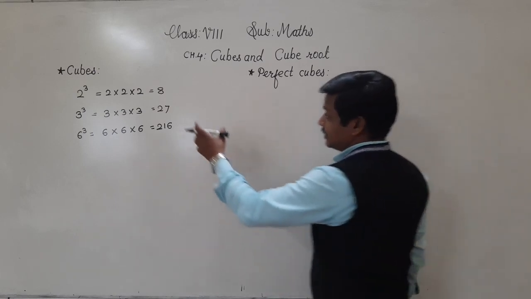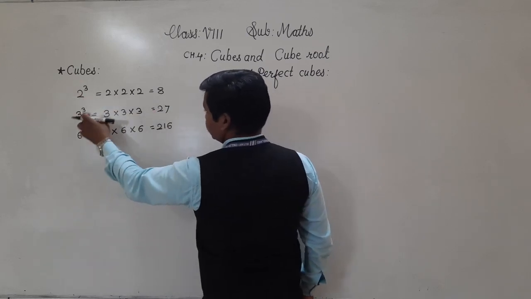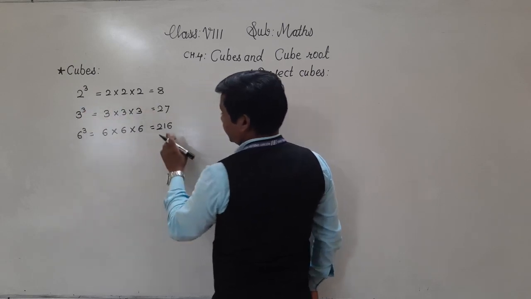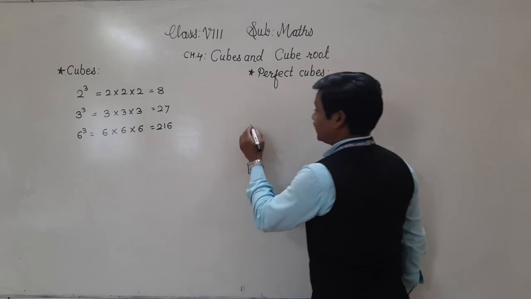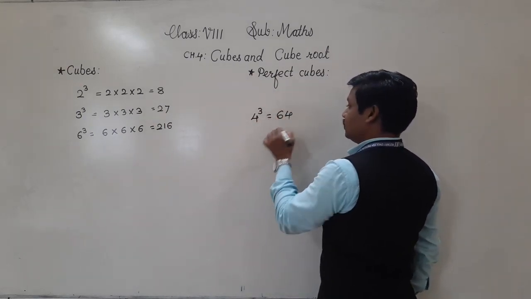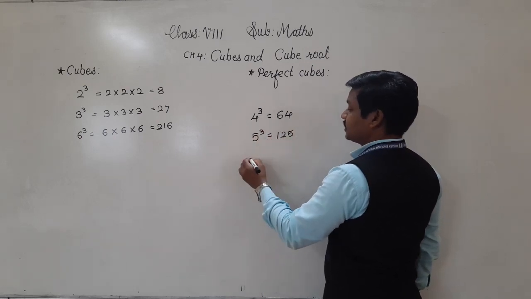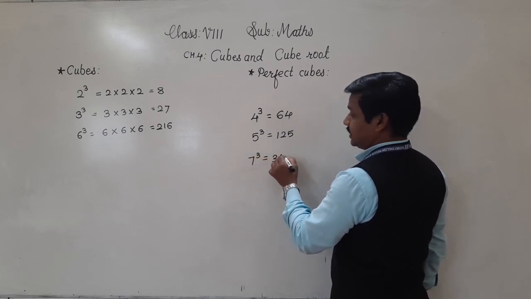Now see what is meant by perfect cube numbers. As we have written here, 8 is the cube of 2, 27 is the cube of 3, 216 is the cube of 6. Similarly, the cube of 4 is 64, the cube of 5 is 125, the cube of 7 is 343.